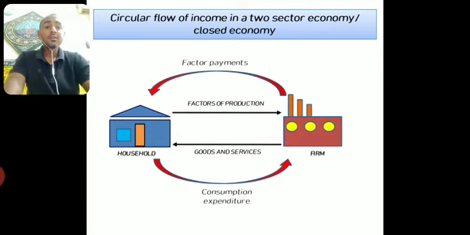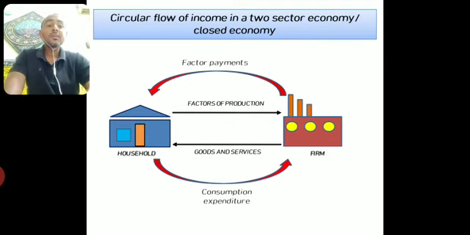On the other hand, when the firm is supplying goods and services, the household has to pay money for that. It has to spend money on purchasing goods and services, which is called consumption expenditure incurred by the household. So the expenditure made by the firm is factor payments for hiring factors of production from the household, and the expenditure made by the household sector is consumption expenditure, made for purchasing goods and services from the firm.